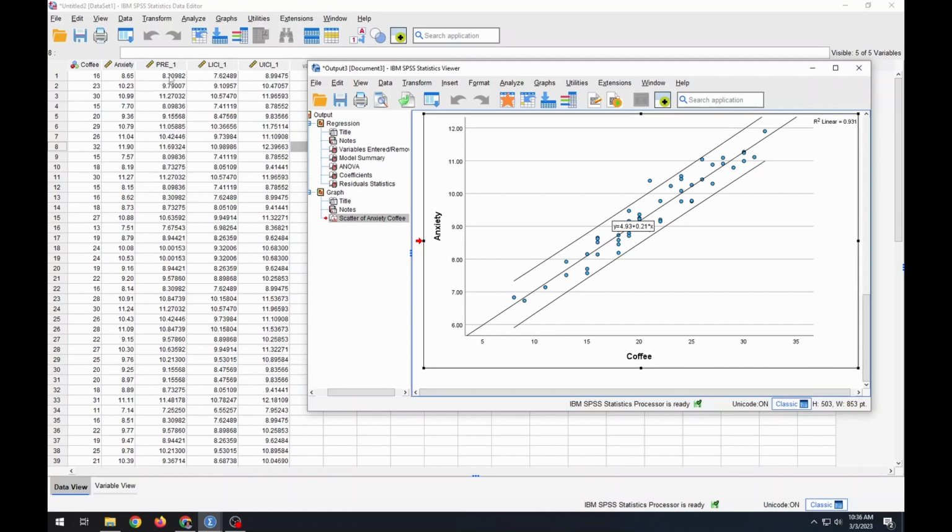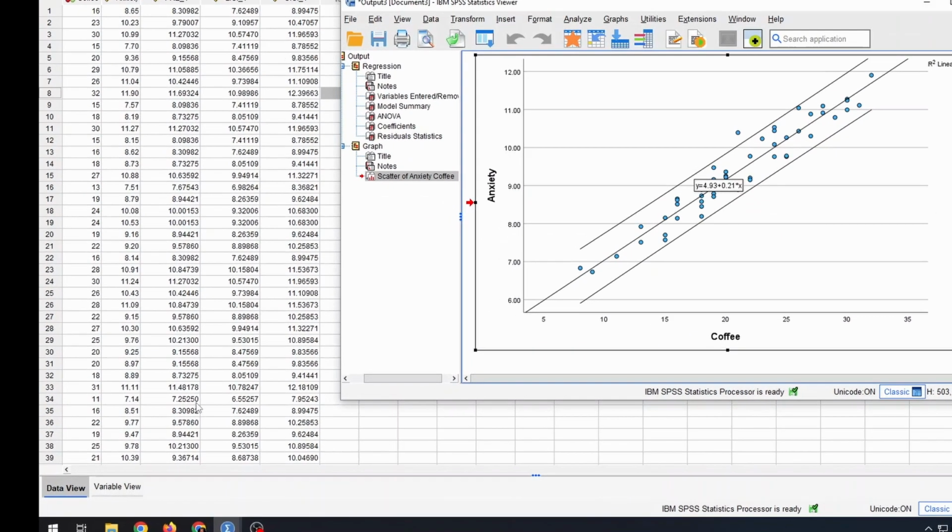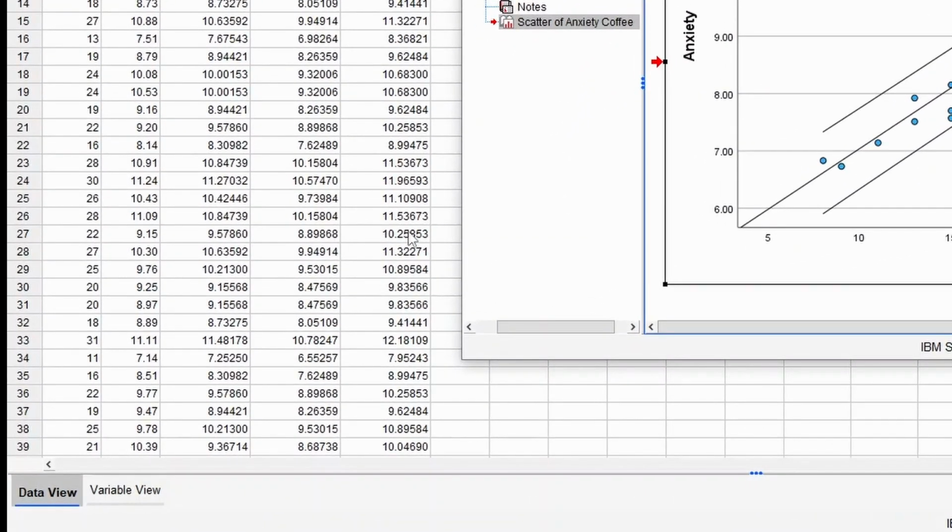But if I want to get to the values exactly, they're over here in the columns. This is what we're going to be talking about, because when somebody says what's the predicted value, you can see the predicted value. And for the two people down here that were 20 and 20, notice their predicted values are the same, their lower bound values are the same, and their upper bound values are the same. So you can learn something about where somebody is likely to fall when it comes to their anxiety if they drink 20 cups of coffee per week on average.